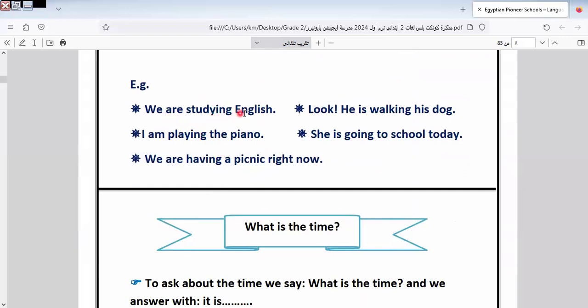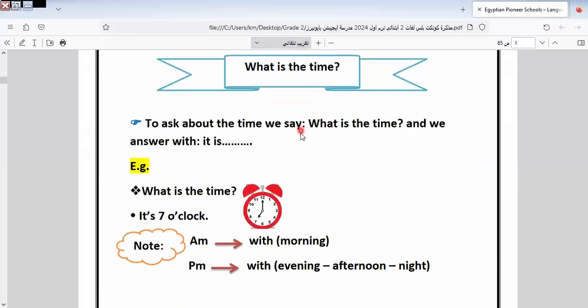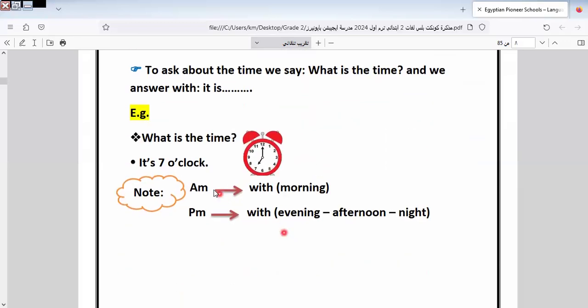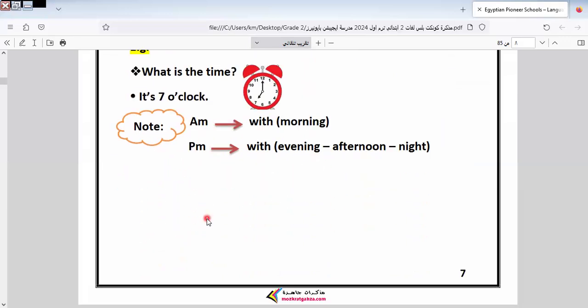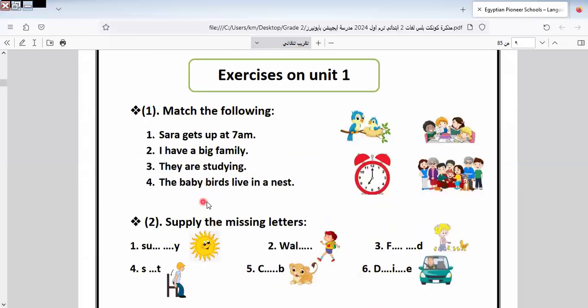Here we are studying English. Look, he is walking. I'm playing the piano. She's going to school today. They are having a picnic right now. What's the time? Here we say AM is used in the morning, and PM is used in the afternoon, evening, and night. Okay, the expression of PM.